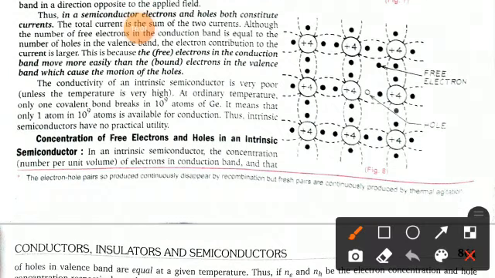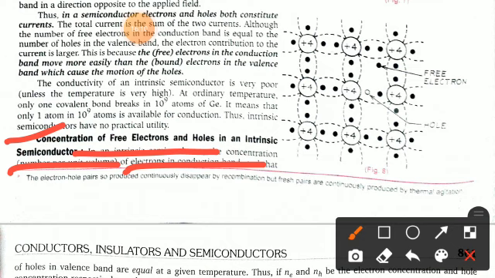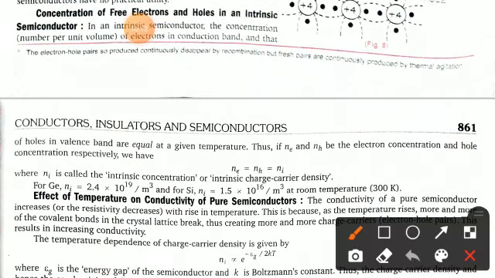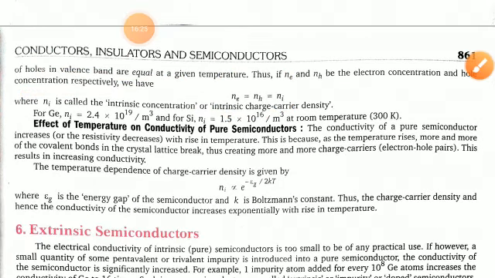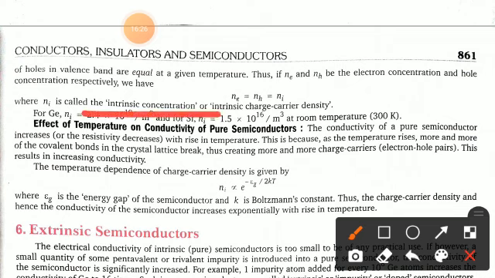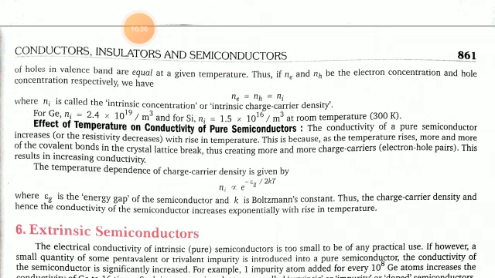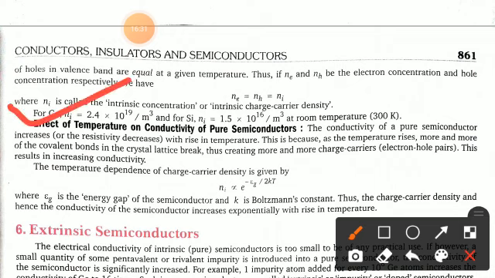Concentration of free electrons and holes in intrinsic semiconductors. In an intrinsic semiconductor, the concentration, that is the number per unit volume, of electrons in the conduction band and that of holes in the valence band are equal at a given temperature. Thus if Ne and Nh are the electron concentration and hole concentration respectively, we can write Ne equals Nh equals Ni. Ni is called the intrinsic concentration or intrinsic charge carrier density. For germanium, Ni equals 2.4 times 10 to the power 19 per meter cube, and for silicon it has a different value, at room temperature, 300 Kelvin.